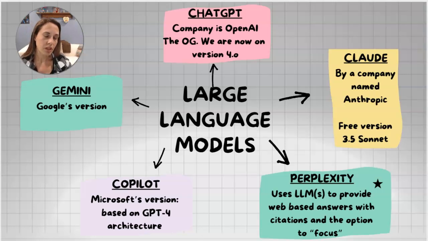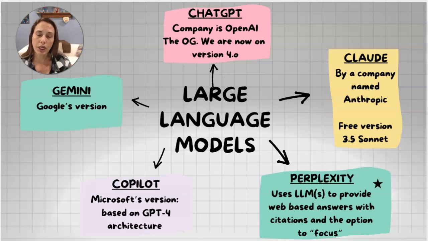So I tend to use that if I'm looking for things that I might Google search on and find on the internet. Claude, the company is Anthropic, and it is also a popular one for people to use for interacting with a large language model. I think it's particularly good at creative things. It also uses something called artifacts, which pops its answers sometimes out into a new window if it's appropriate. For example, if you're asking it to create an activity, I used it for creating an icebreaker, and it popped it out into an artifact window so that I could easily either publish it from there or copy and paste it into a document I could use.